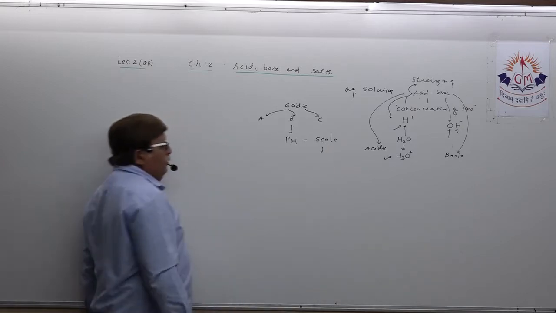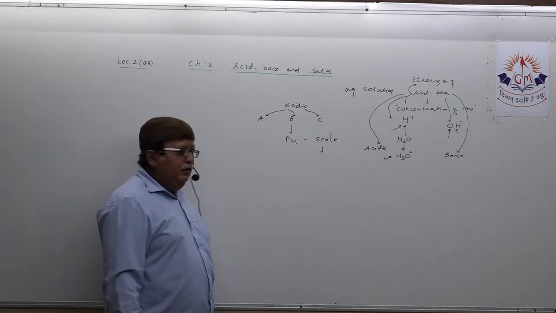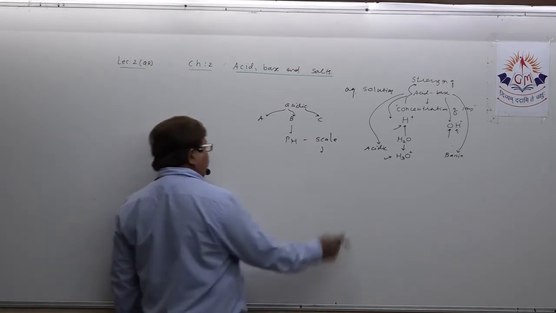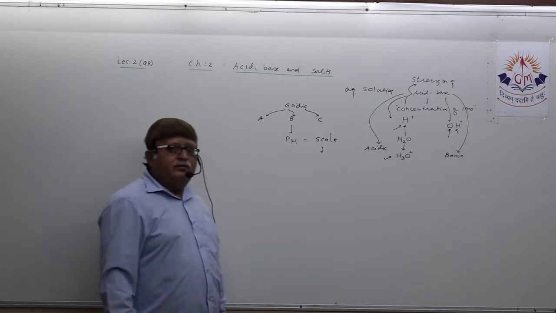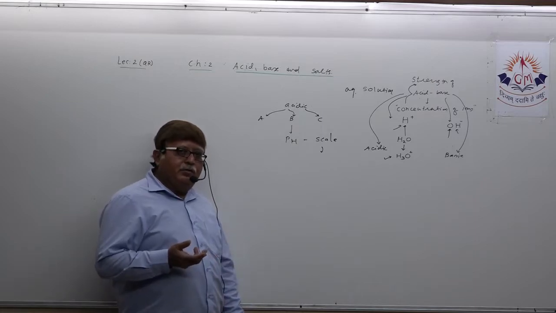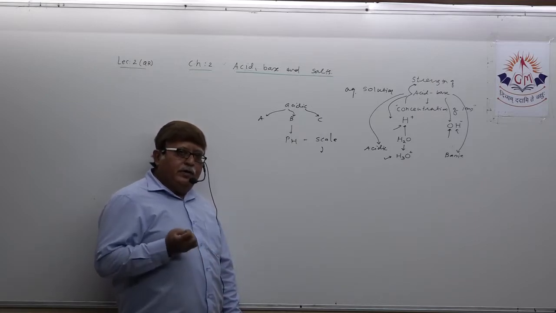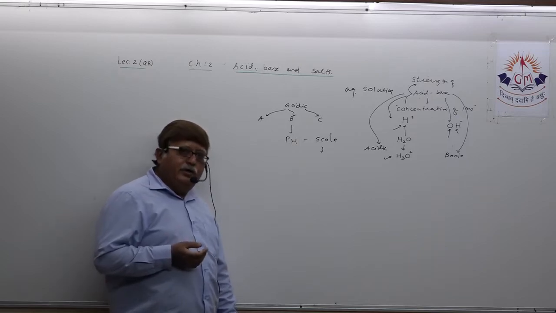It was first designed by a biochemist of Denmark, S.P.L. Sorensen. You need to remember the name of that scientist, because they can ask the name of the scientist who designed the pH scale: S.P.L. Sorensen.